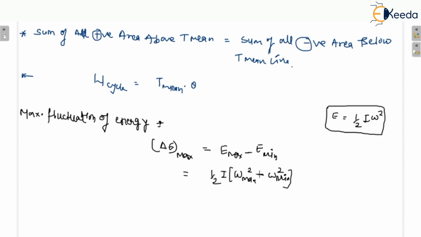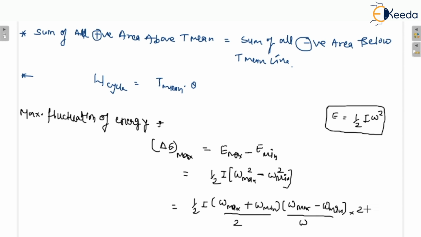This is the formula. When you expand this, you will get half I, omega max plus omega min, multiplied by omega max minus omega min. I can expand this square and get this. Now you can see here, when I divide it by 2, I have to multiply it by 2, yes or no? If I divide by omega, I have to multiply by omega. Are you getting my point?